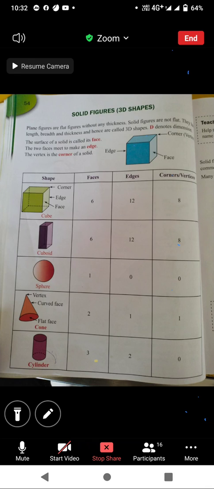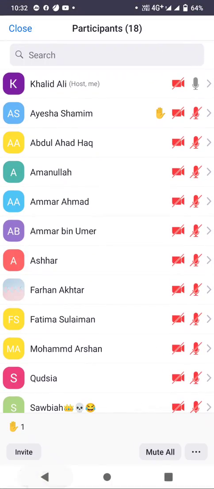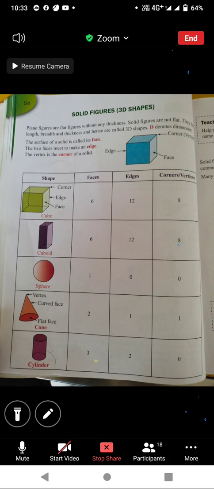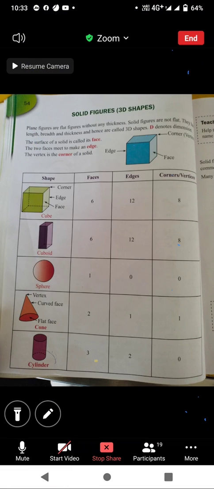Yes, students, take out your maths number line book and open page number 54. Shall I start, students? Yes, sir.